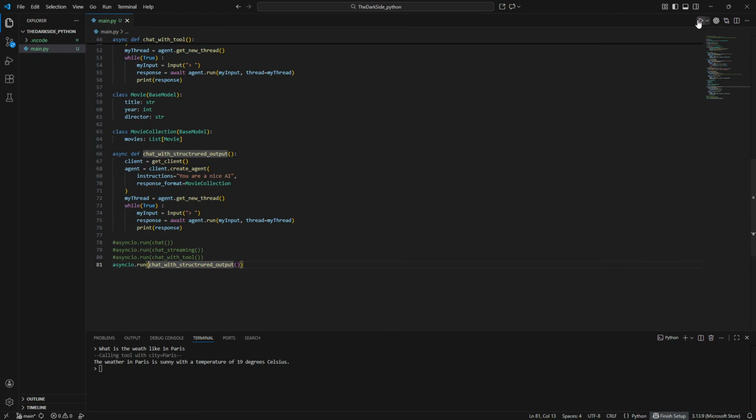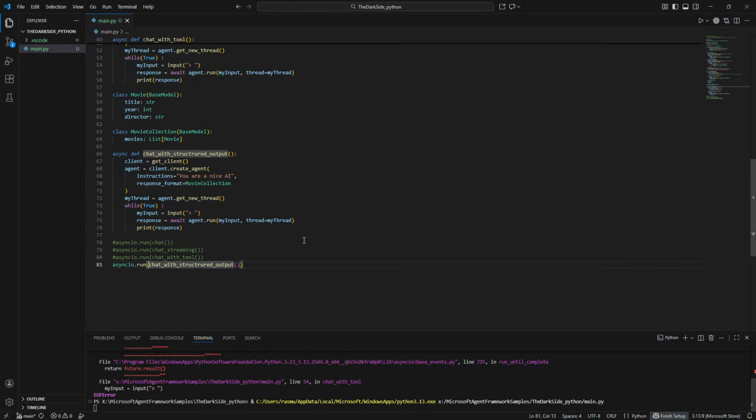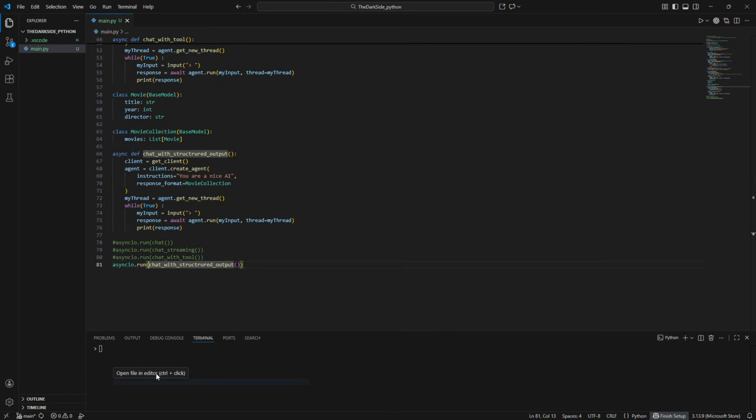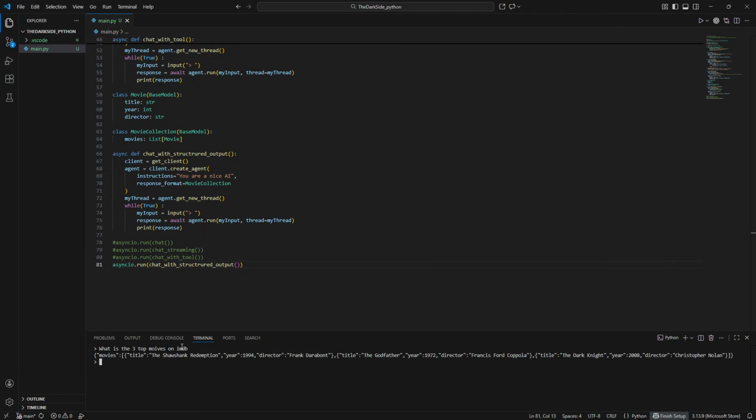So fairly simple. And we get some JSON back, and of course, Python can turn that into some objects and stuff.